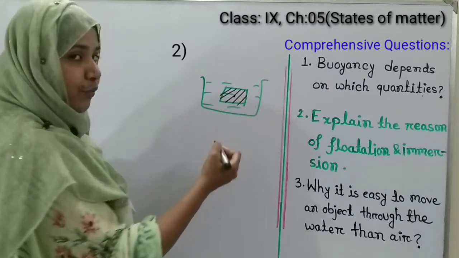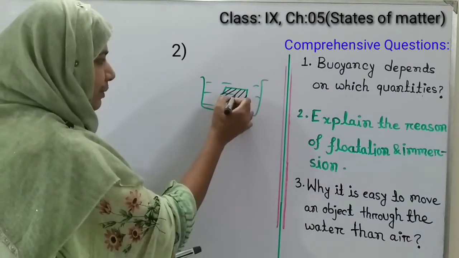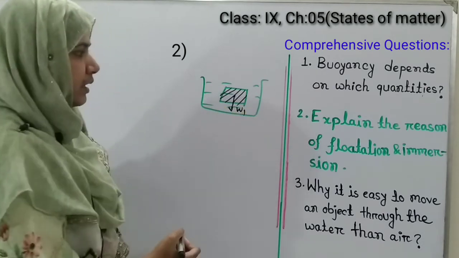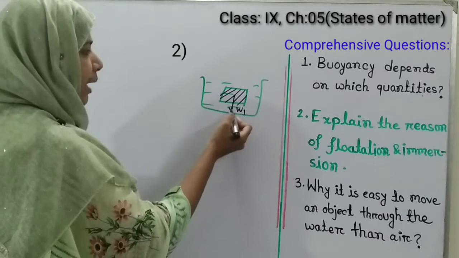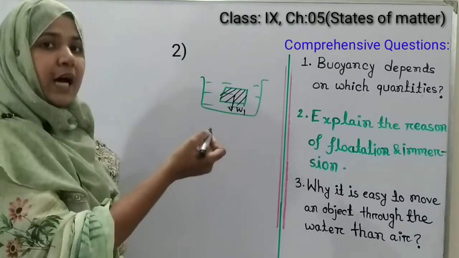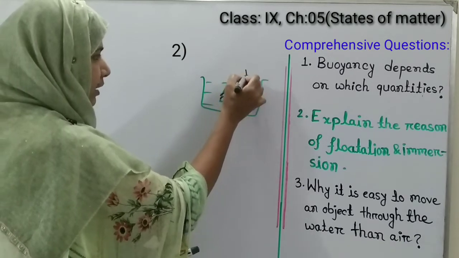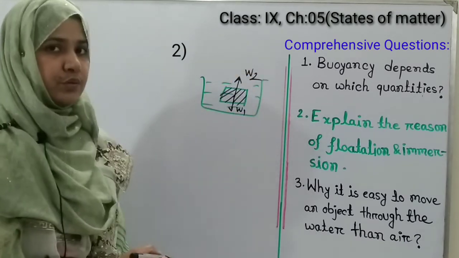First is the weight of that object, which will be the downward force, that is W1, and secondly the upward resultant force, or buoyancy, which is denoted by W2.